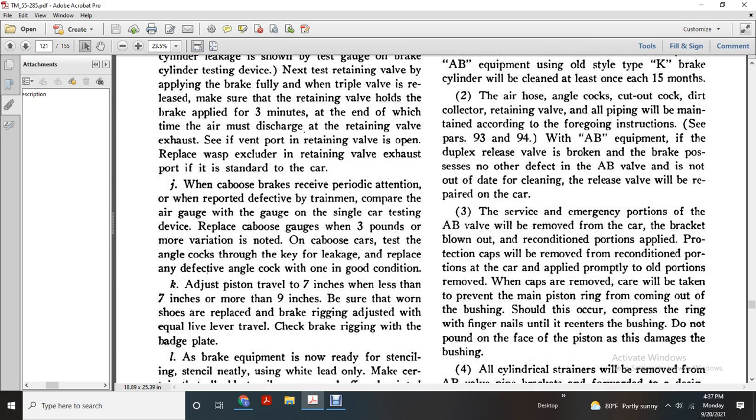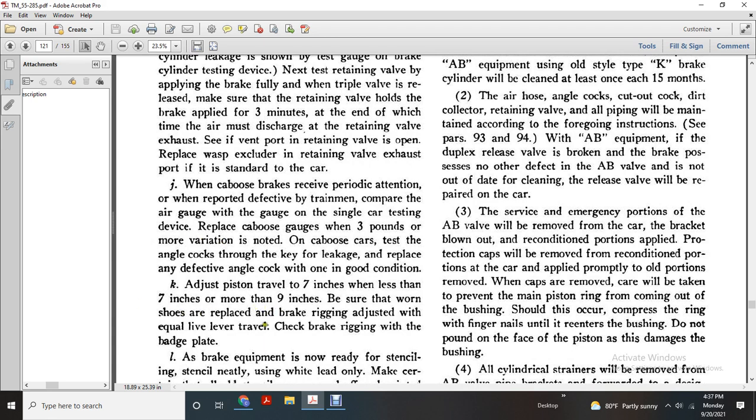When the caboose receives periodic attention, report the defect found by the train man. Compare the air gauge with the gauge of the single car testing device, and replace the caboose gauge if there is more than 3 pounds variation. Test the angle cocks through the key for leakage, and replace any defective angle cock with one in good condition. Adjust the piston travel to not less than 7 inches and not more than 9 inches.